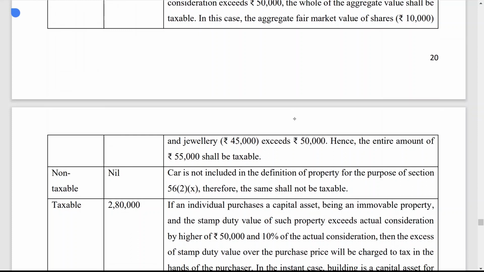So again, car is not included in the definition of property for the purpose of section 56 subsection 2 clause 10. Therefore, the same shall not be taxable. We will not talk about car because car is not covered here, so that is why we will not discuss it. And it is not taxable under 56 subsection 2 clause 10.